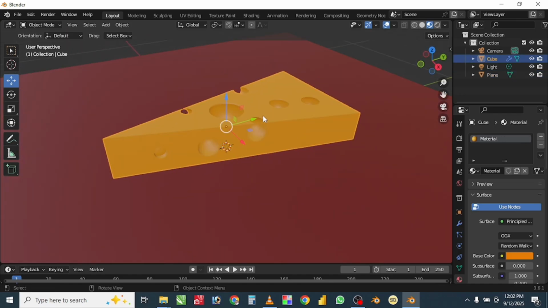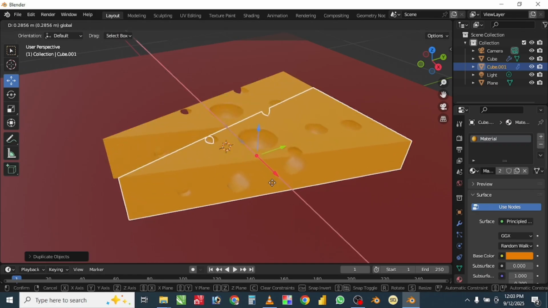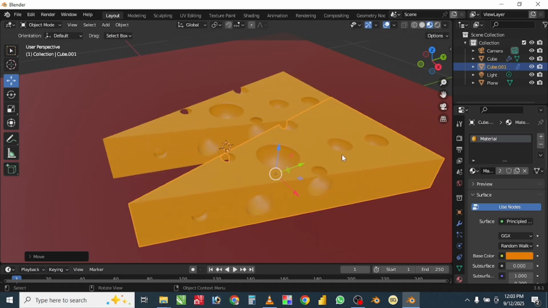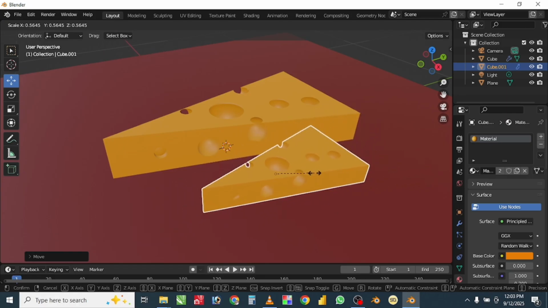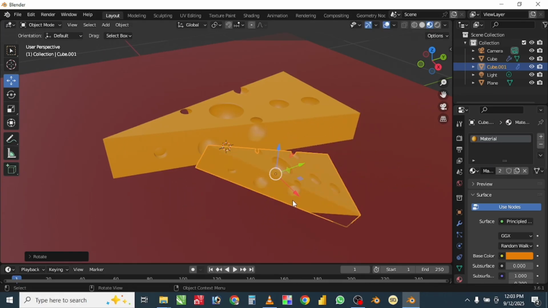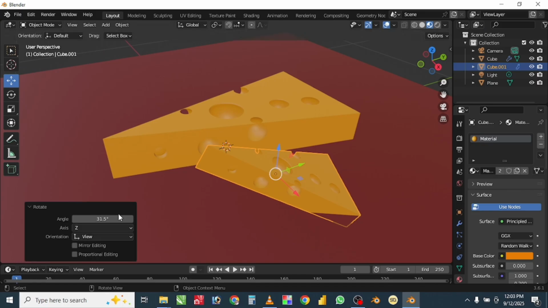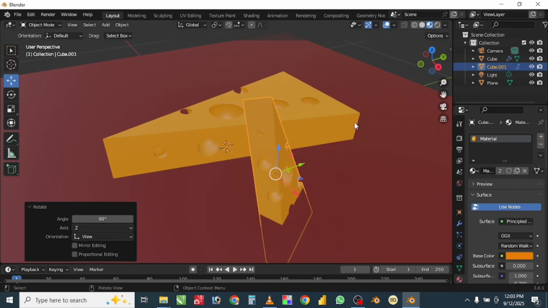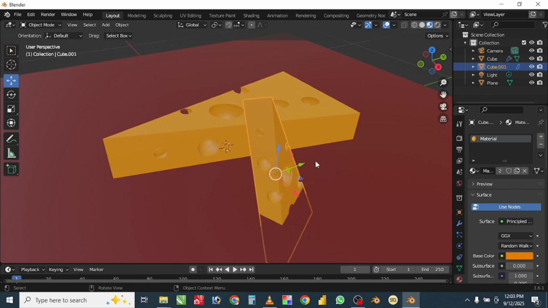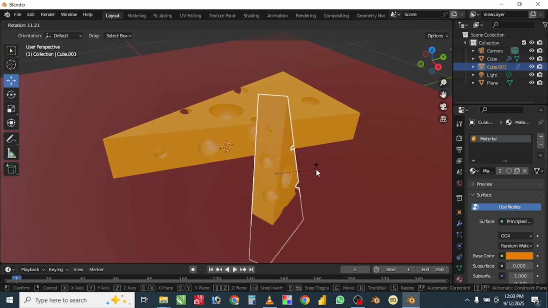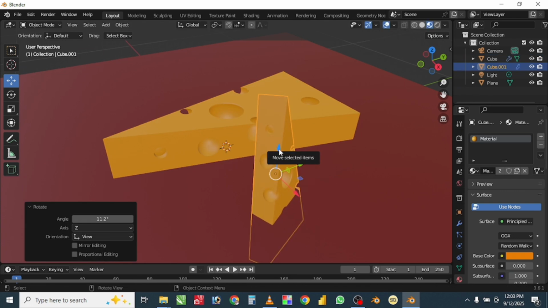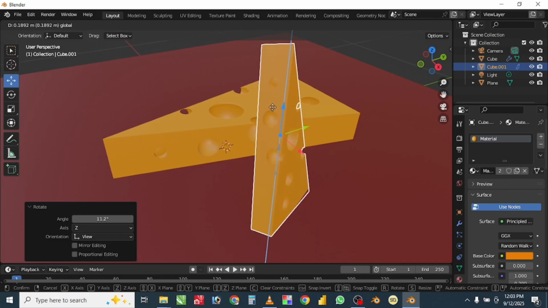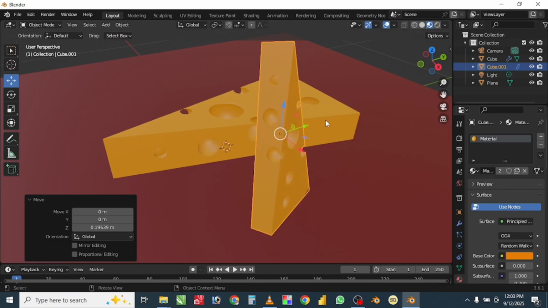So I'll duplicate my cheese and scale it down a bit. So I'm going to rotate it. I'll be rotating it on a 90-degree. I didn't get what I want, so I'm just going to rotate it a little bit and bring it a bit to the top using the gizmo.